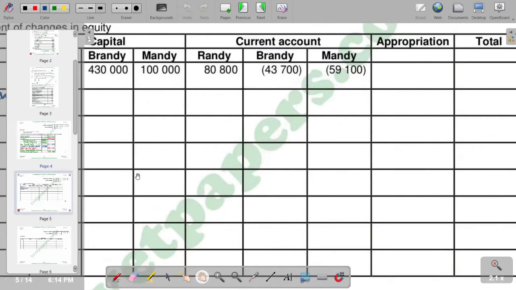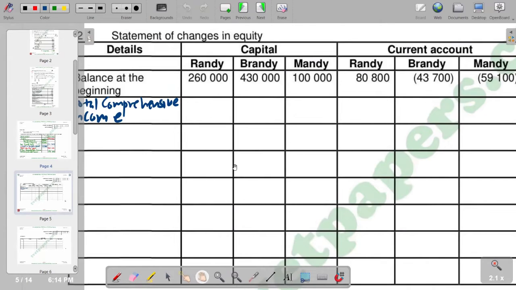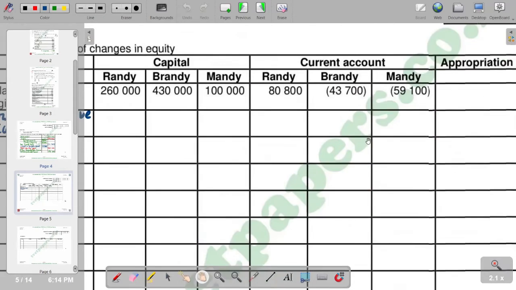So it's supposed to come here. It's 381,600, and we're going to put it in the column for appropriation.